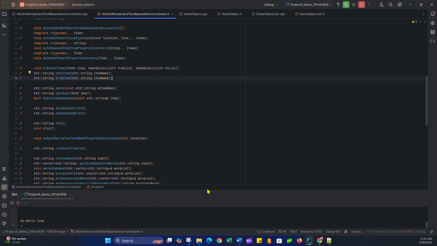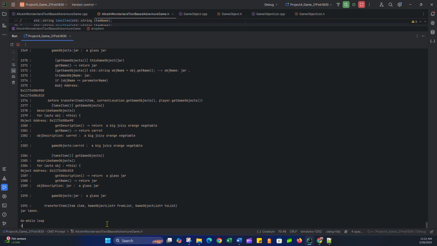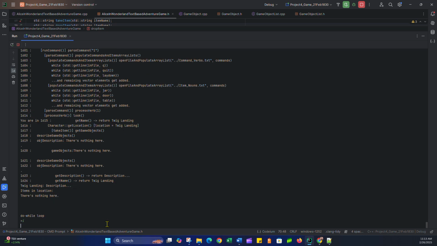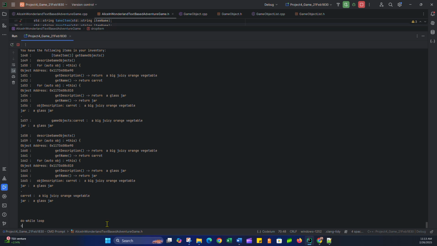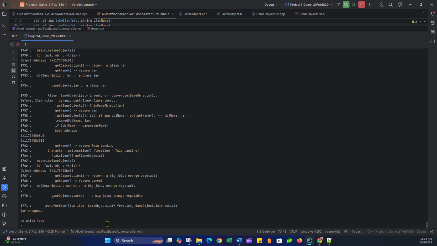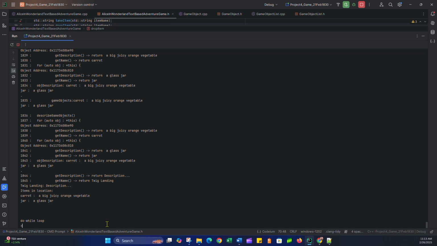So right now, take jar. It works, jar's taken. Now if I look around, there should be no items in the location. Look, there's nothing here, but my inventory should have both things, and I should be able to drop both things. Drop carrot, carrot's dropped, and drop jar. Jar's dropped, and now my inventory should be empty. There's nothing here, and look, both things should be there. But anyway, that's it for now.